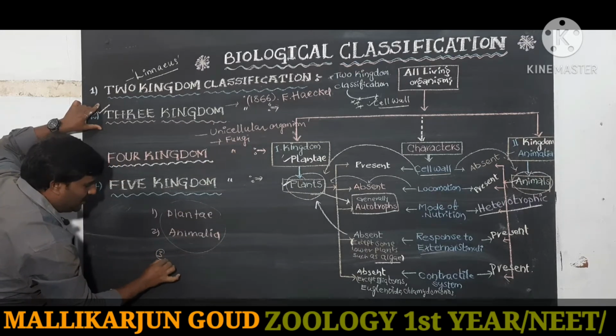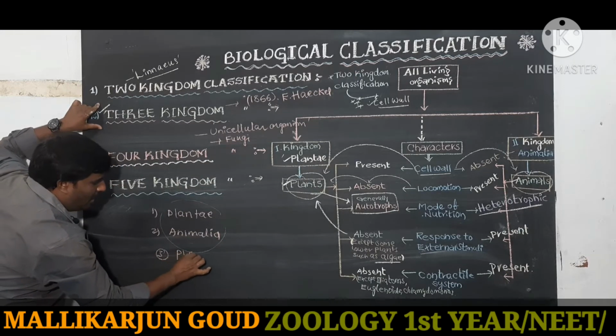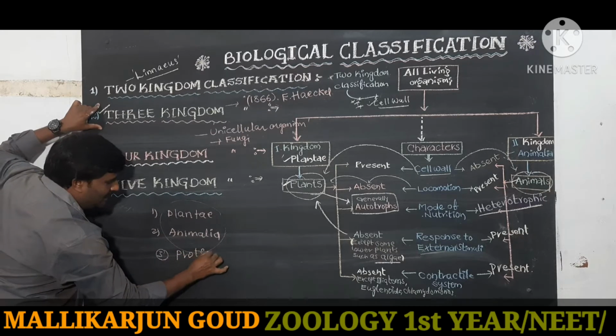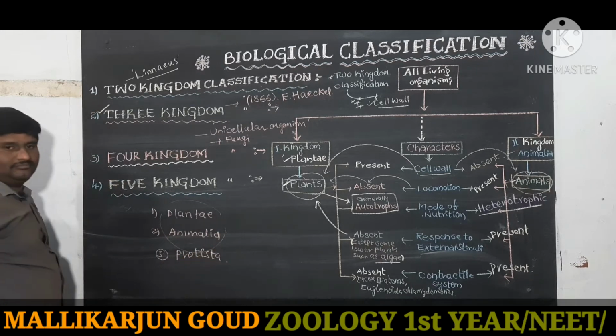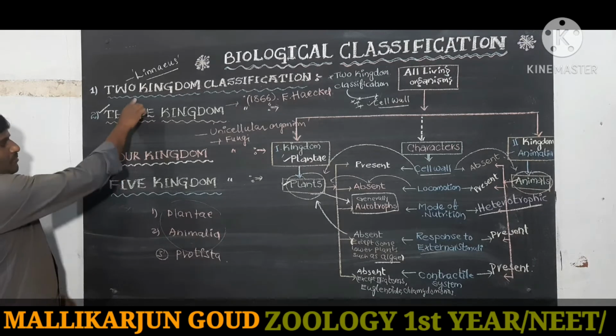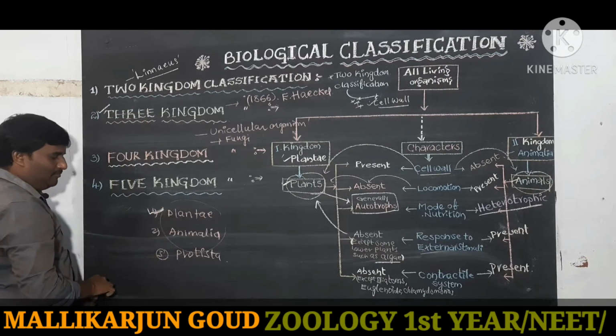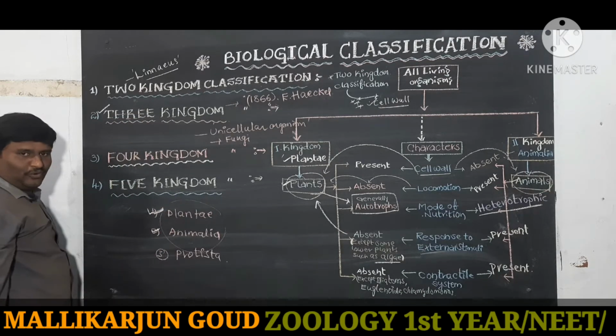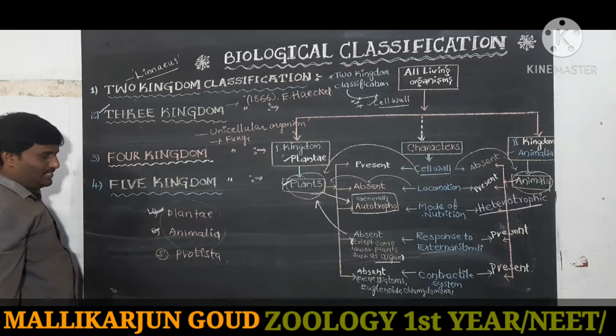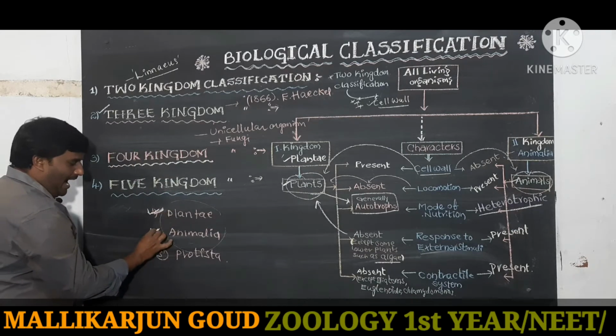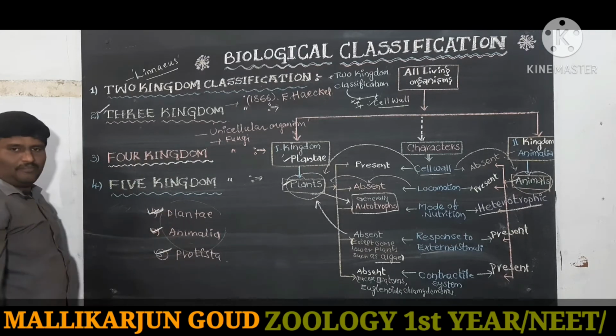That kingdom name is Protista. In two kingdom classification, Plantae and Animalia only. In three kingdom classification, Plantae, Animalia and Protista.